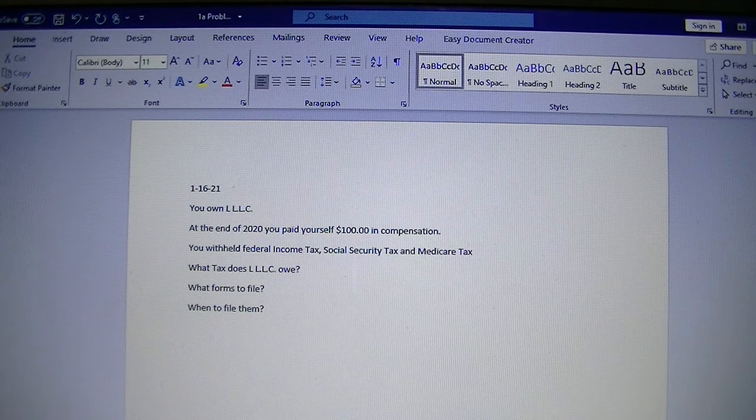You own an L.L.C., and at the end of 2020, you pay yourself $100 in compensation. You withheld federal income tax, Social Security tax, and Medicare tax. What tax does the L.L.C. owe? What forms to file, and when to file them?